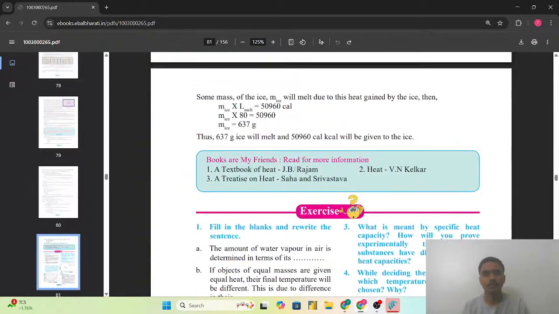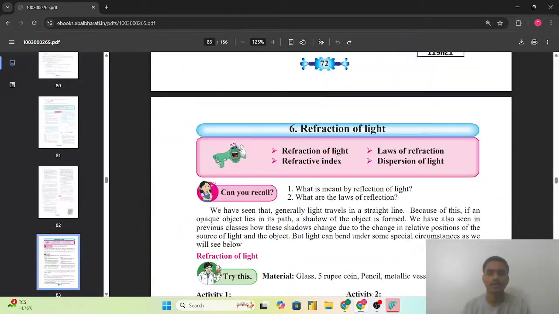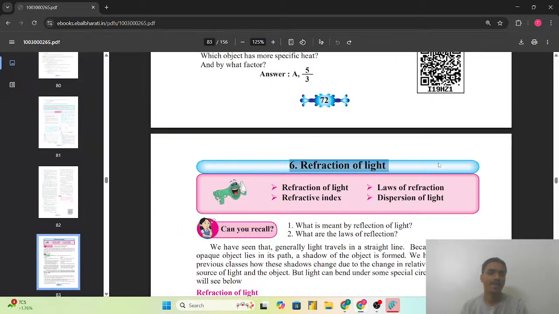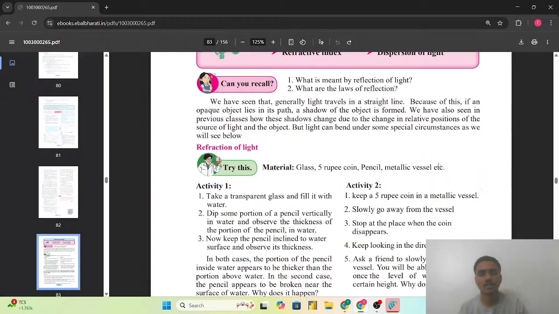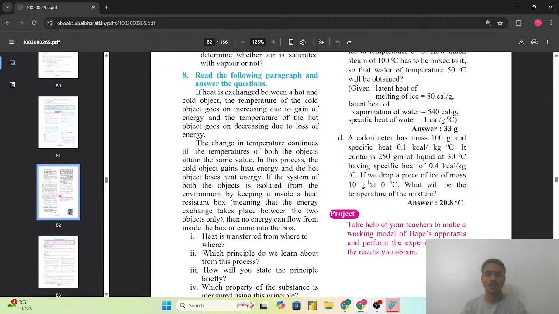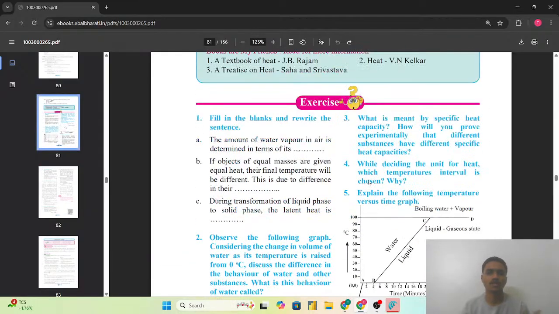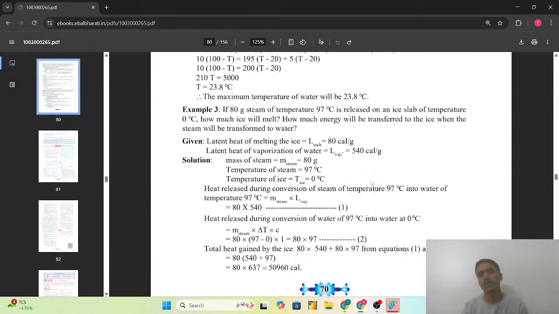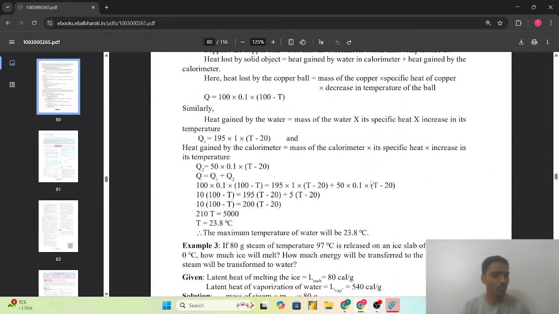In the next part, we will start the next chapter, that is the refraction of light, which is again one of the interesting and most important chapters. We also have to think from the perspective of light, that is, from every perspective, whether it is heat, light, or atmosphere, all of that.